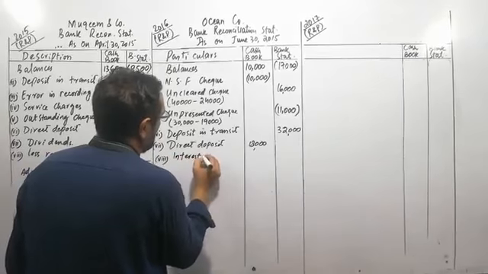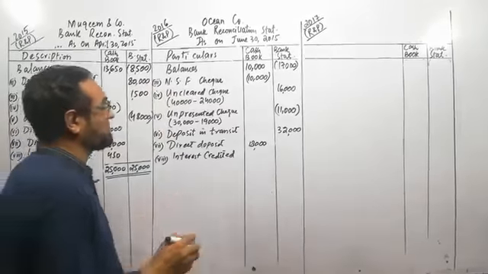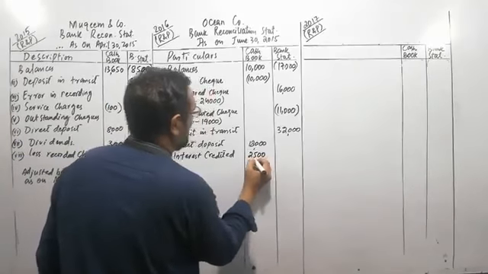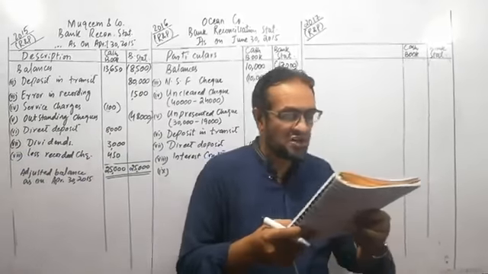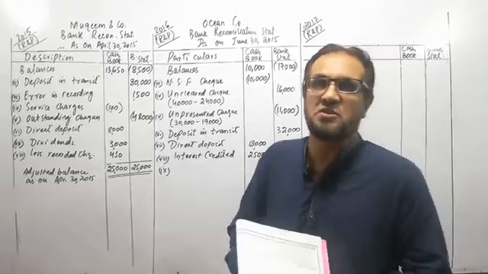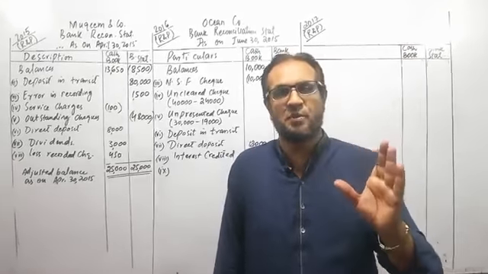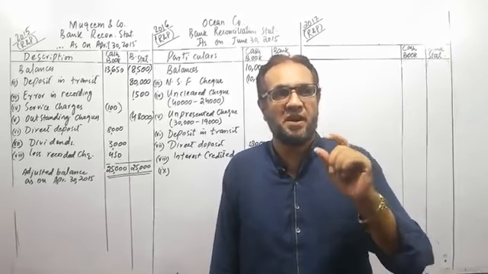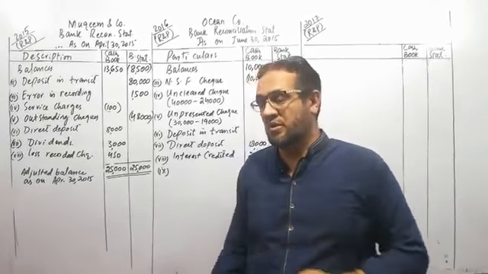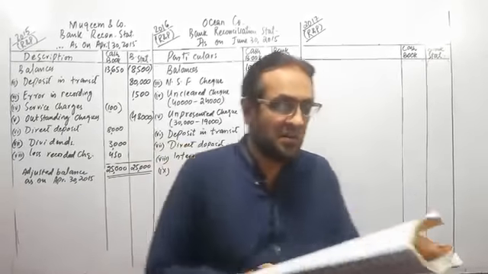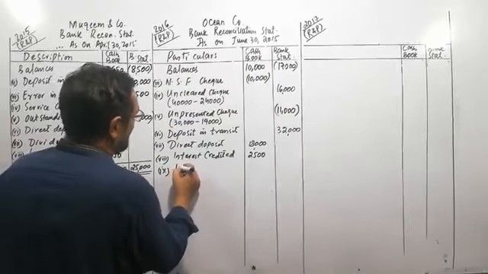We will add this amount into the cash book. The amount is 2,500. The last item given in the question is locker rent charged by the bank, 500. Locker rent charged by the bank means you have taken a certain locker from the bank, and the bank has deducted the rent of that locker from your account directly. You have not recorded that amount in your cash book, so you will record it as a deduction from your bank cash book balance. The amount is 500 rupees.